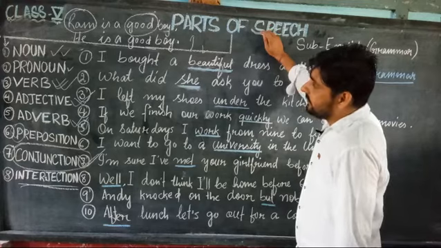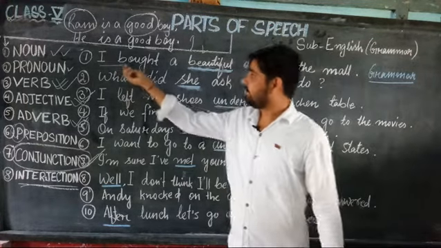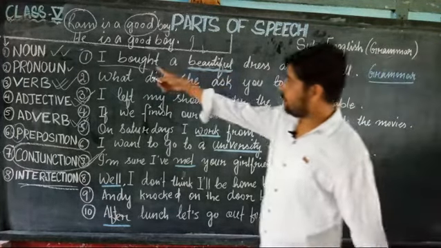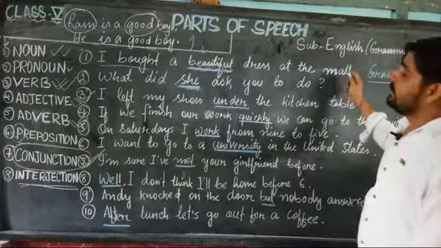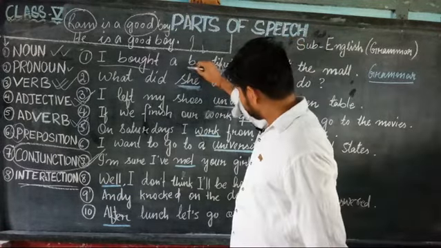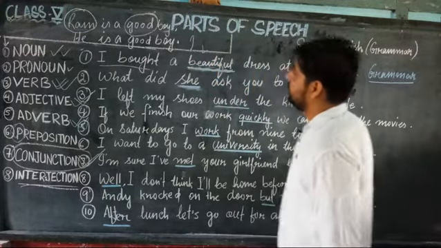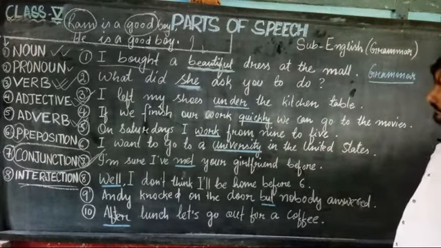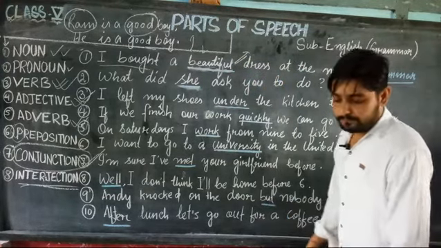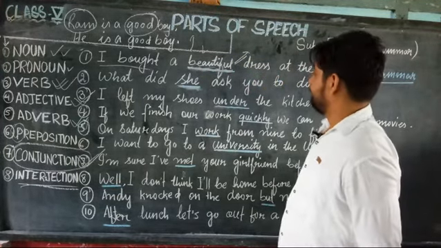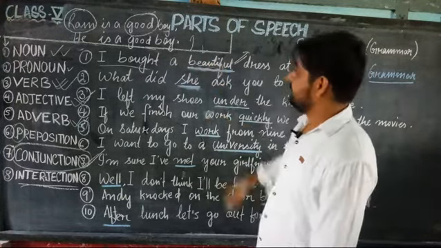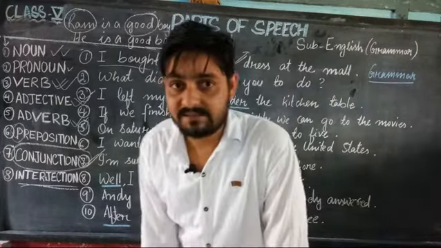So the first question I have written here is: I bought a beautiful dress at the mall. The underlined word is beautiful. Tell me which part of speech it is. It is qualifying something, right?